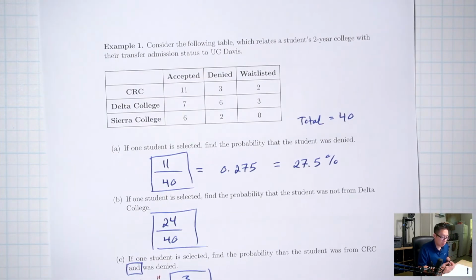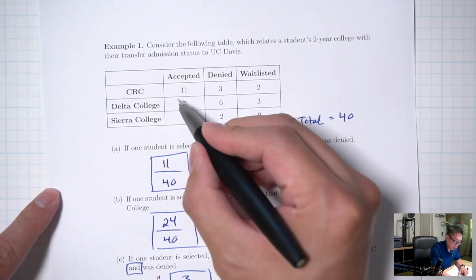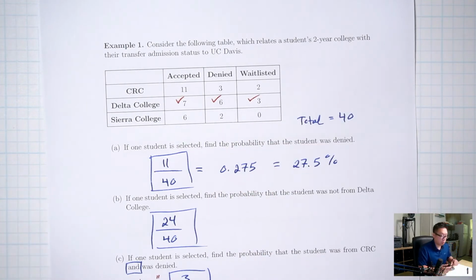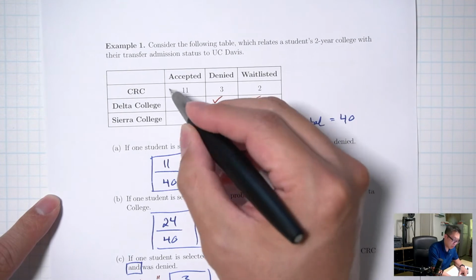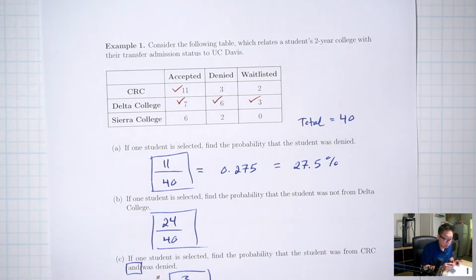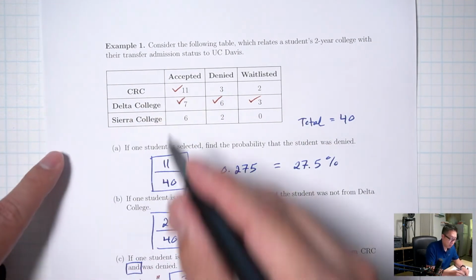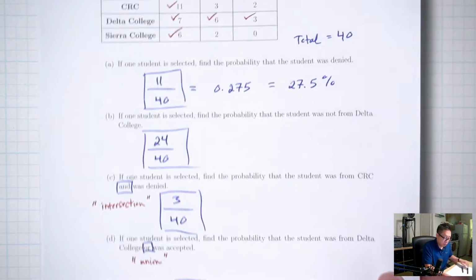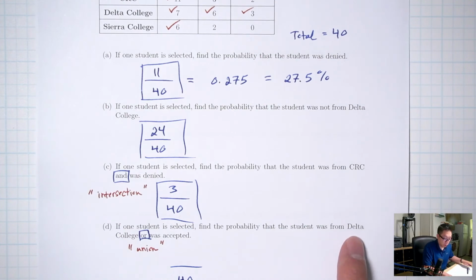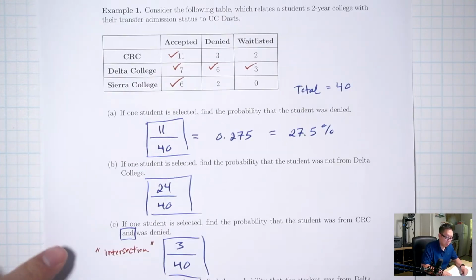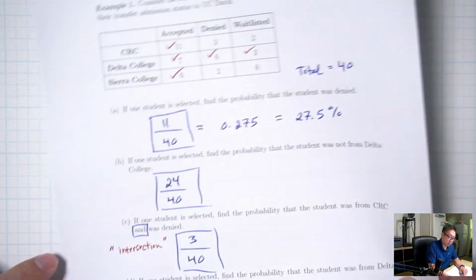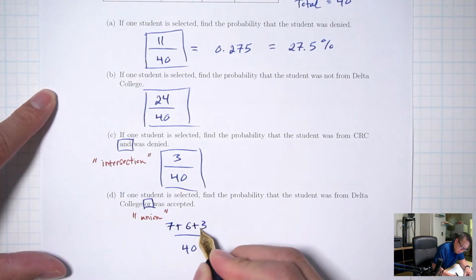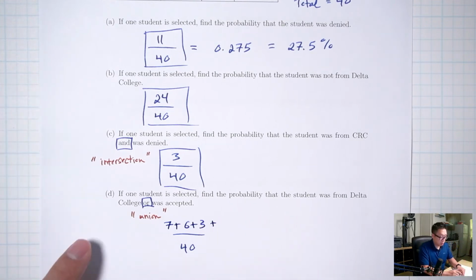So here I want Delta union accepted. What I want is the Delta numbers, which are 7, 6, 3, union with the accepted numbers, which is 11, 7, 6. And I don't want to count the 7 twice. So the way you do this is, usually I just start with the first set, which is Delta College. So 7, 6, 3. So 7 plus 6 plus 3. And then add on the accepted numbers.